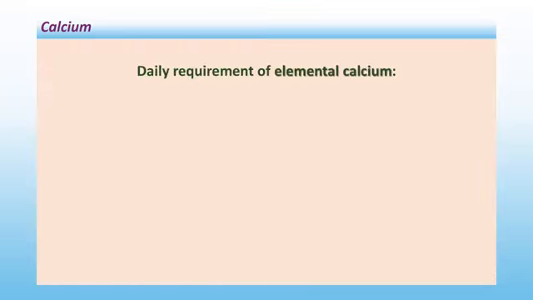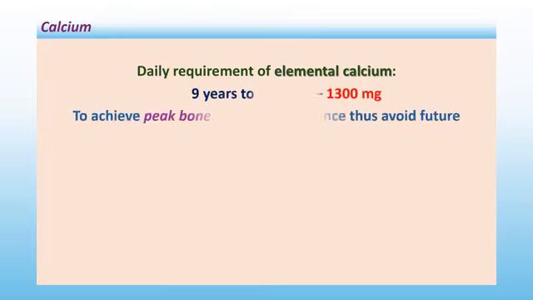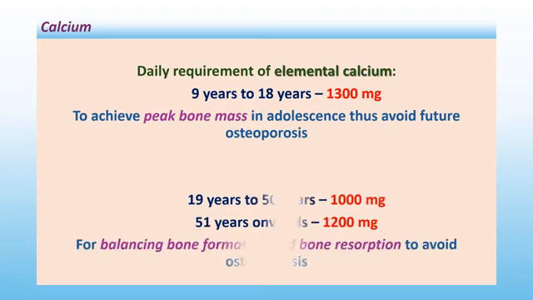Calcium, daily requirement of elemental calcium. I want to highlight the elemental calcium: that is 1300 milligram for 9 years to 18 years to achieve peak bone mass in adolescence to avoid future risk of osteoporosis. For 19 years to 50 years, it is 1000 milligram, and for 51 years onwards, it is 1200 milligram for balancing bone formation as well as resorption to avoid osteoporosis.